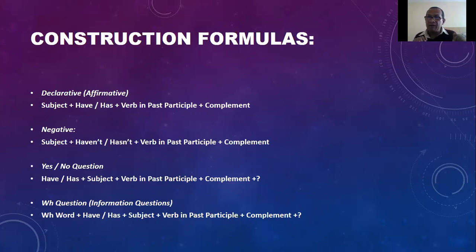And in information questions, remember, you can use a WH word in the first position, plus the auxiliary, in this case have or has, plus the subject, plus the verb in past participle, the complement, and the question mark at the end. Remember, you have to use have or has according to the subject. When can I use have? I can use have with I, you, we, they. And has, you have to use with he, she, it, the third person. Okay? You have to be aware of this.